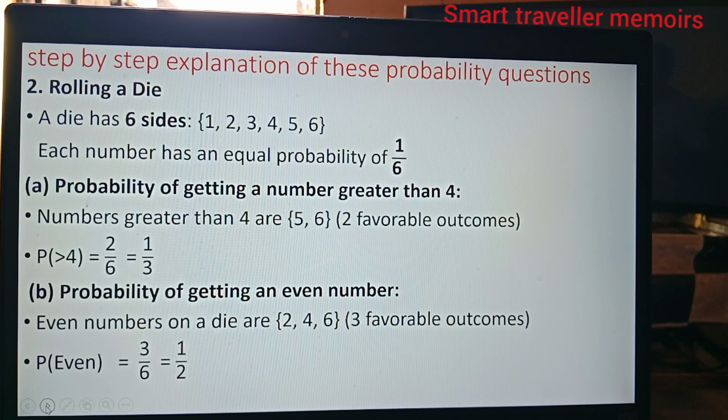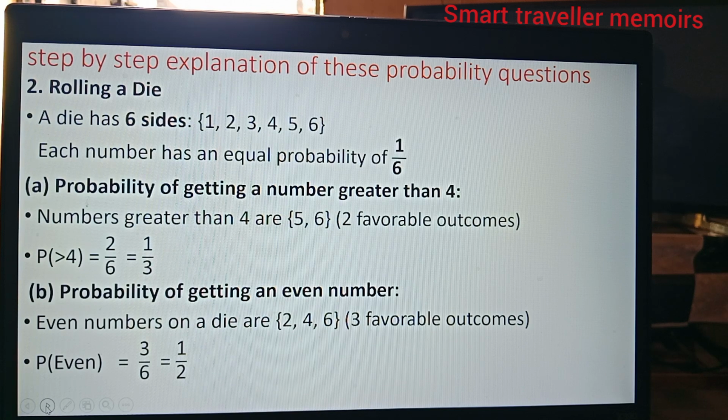Rolling a die. A die has 6 sides: 1, 2, 3, 4, 5, 6. Each number has an equal probability of 1 over 6. Probability of getting a number greater than 4. The numbers greater than 4 are 5 and 6, and these are the 2 favorable outcomes. And therefore, 2 over 6 is 1/3.